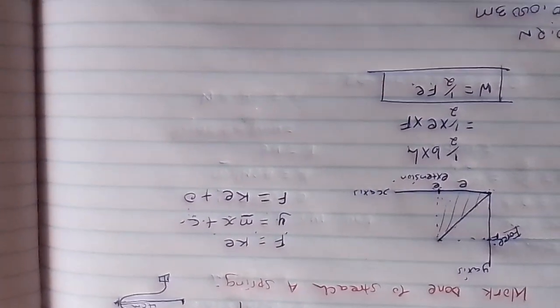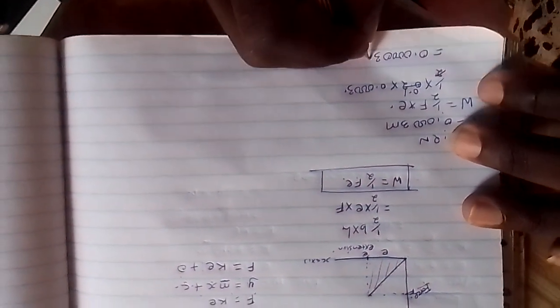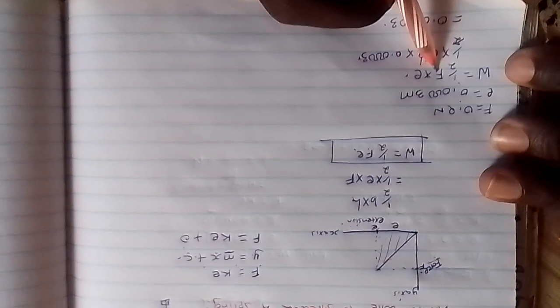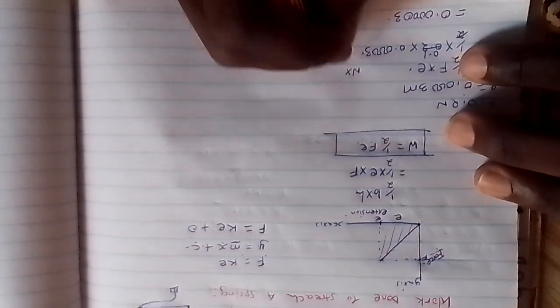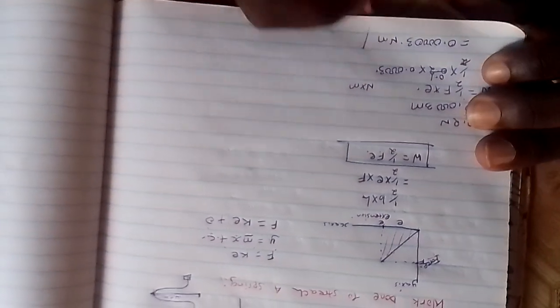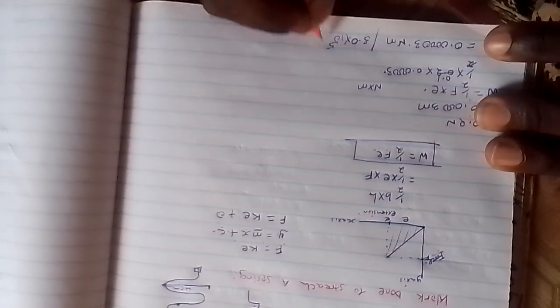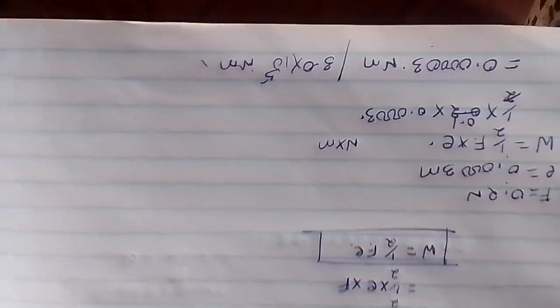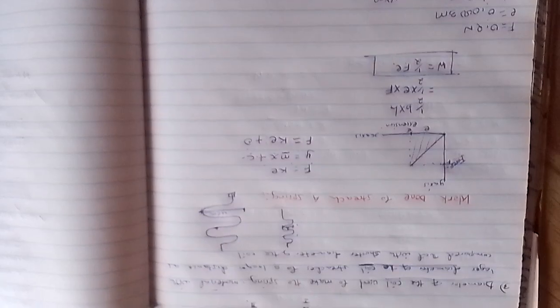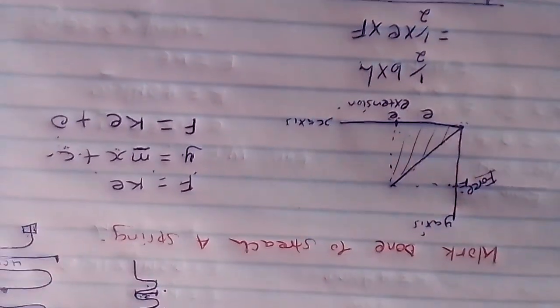Our answer will be 0. This 2 will go into 0.2, 0.1. Now we'll have 0.00003. That is, the value will be force in newtons times extension in meters. Now we have newton meter because we have multiplied. Now our answer will be newton meter. Or someone else can write 3.0 times 10 raised to power minus 5. Then this will be newton meter. Now that is work done. You can be given so many other questions, which you can search from past papers, as long as you use this basic knowledge from here.